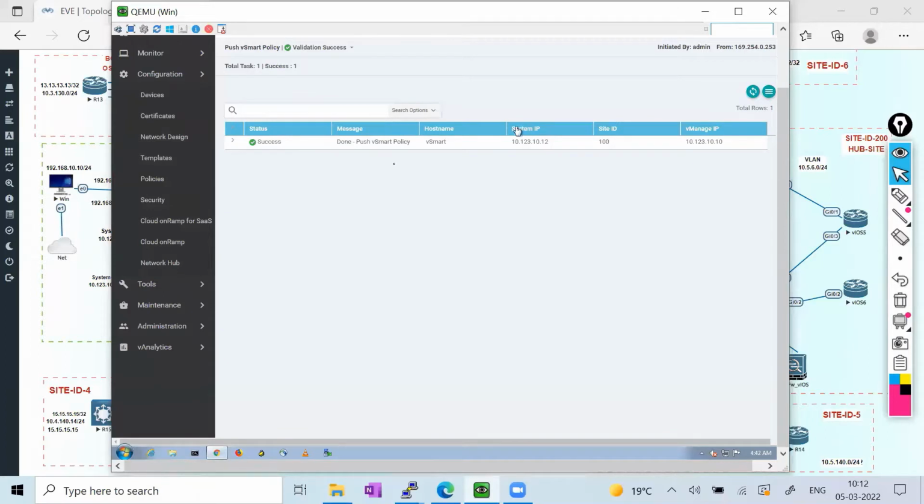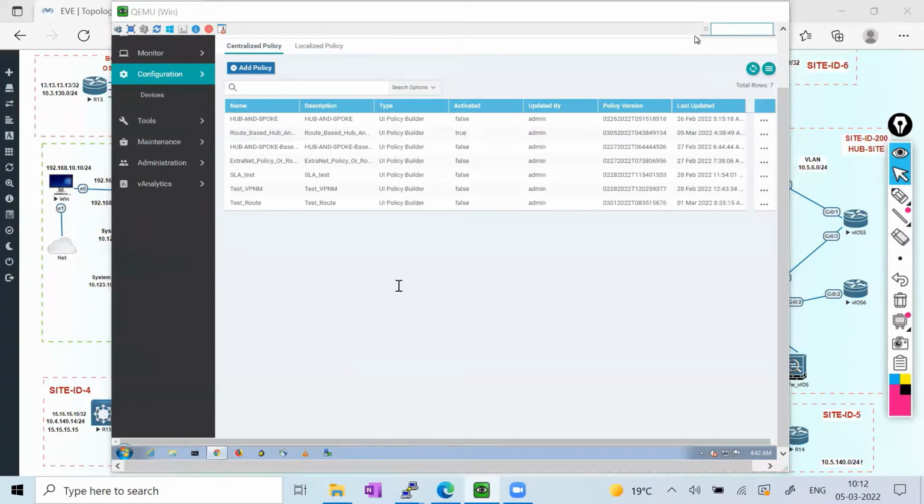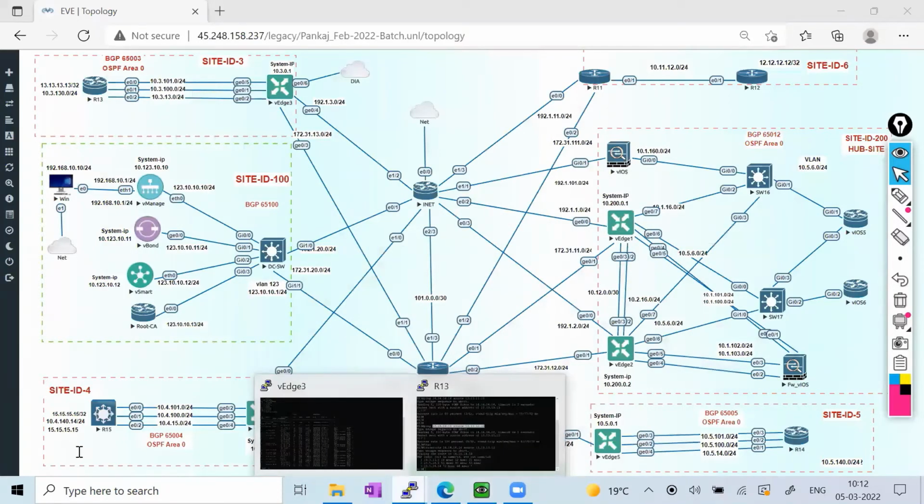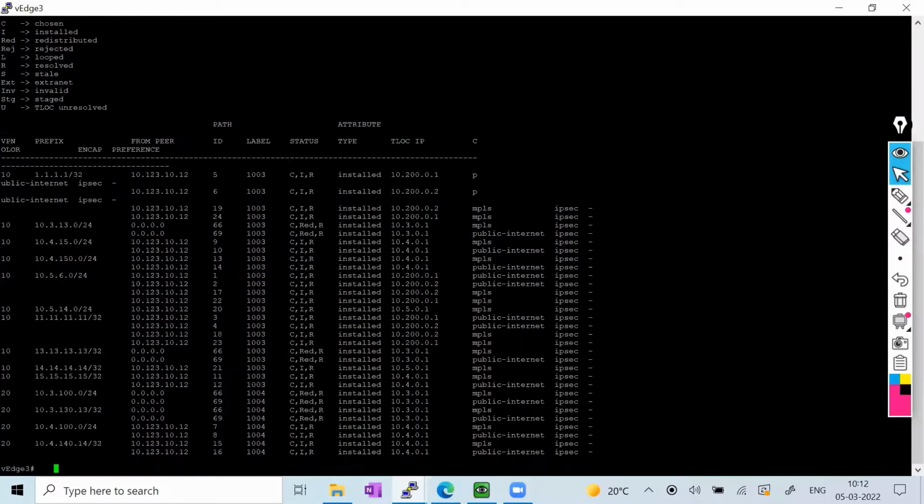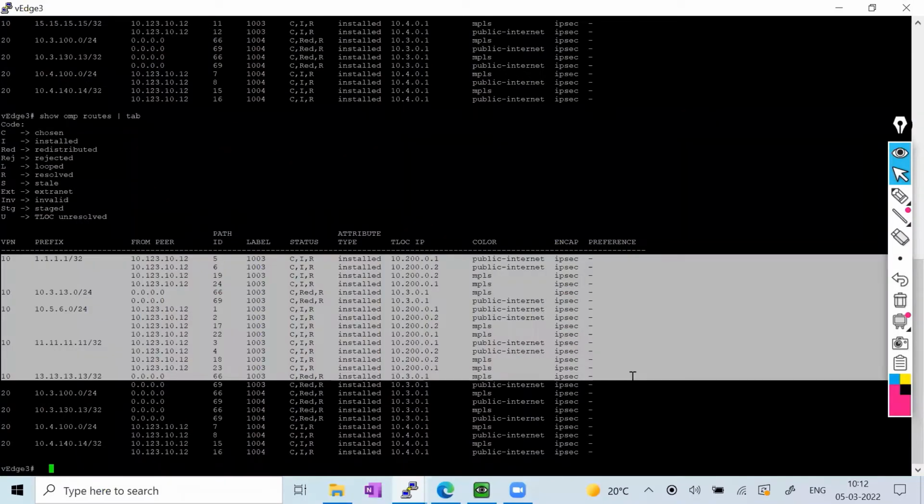You can see my policy has been successfully committed. Then I'll go there and check the routing again. I run the same command, and you can see that the routing table has been suppressed, and we don't have any route for VPN 10. VPN 20 has the routes, but VPN 10 doesn't have any route for site 4 and site 5. There is no route.